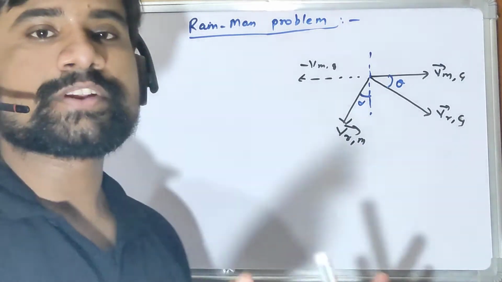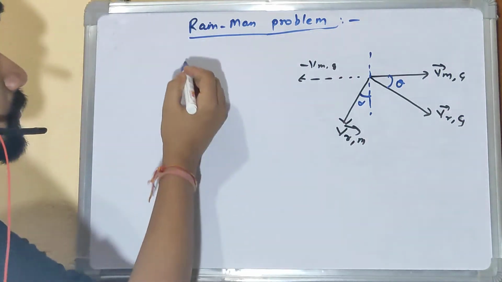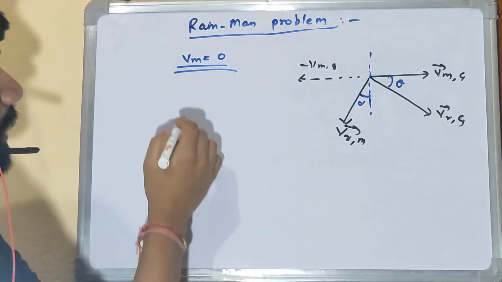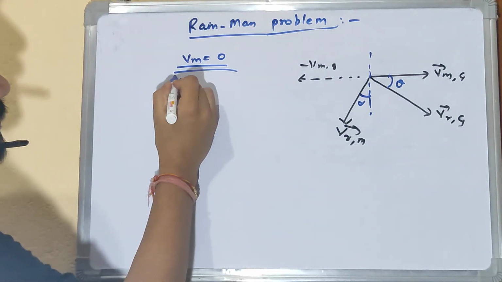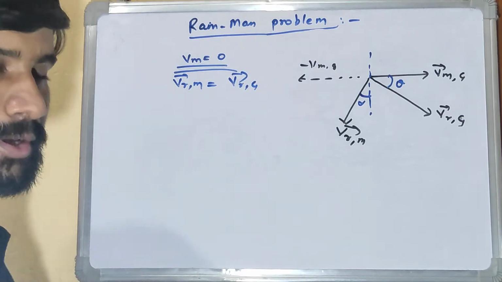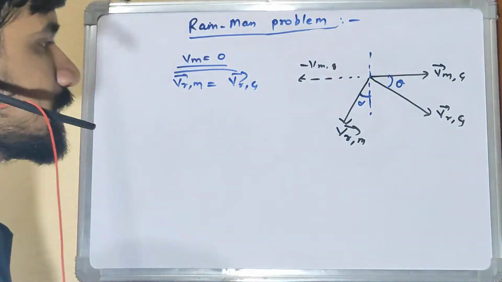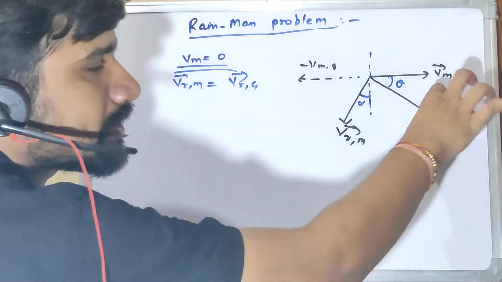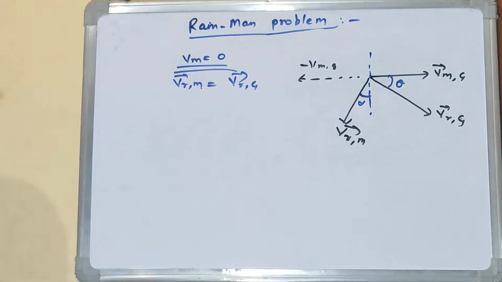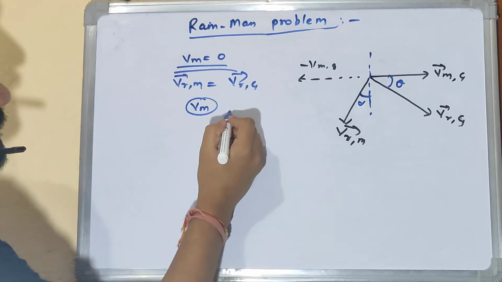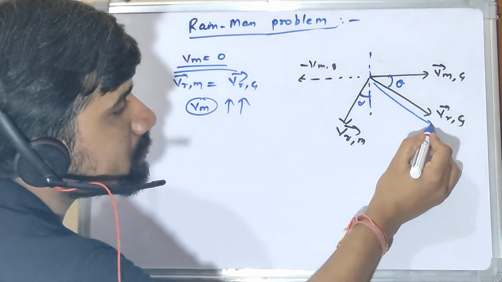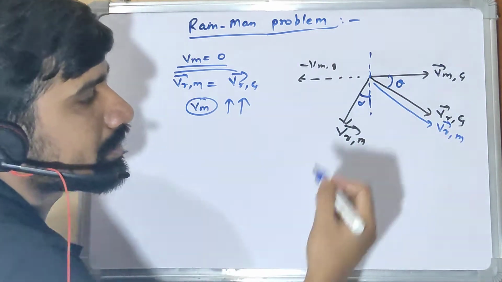So let's take the inferences we have from this diagram, right? When velocity of man was zero, we had velocity of rain with respect to man equal to velocity of rain with respect to ground, right? Because ground and man both were stationary, and this vector was exactly equal to this vector, meaning they are overlapping each other, right? But as this quantity VM starts increasing, initially when VM was 0, velocity of rain with respect to man was here.